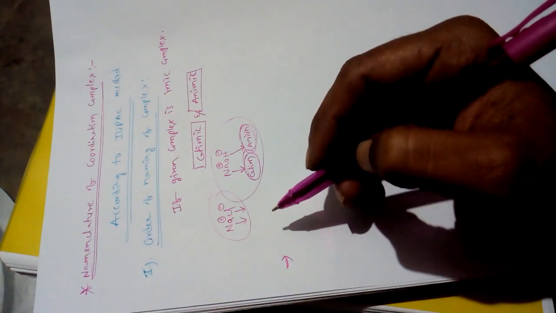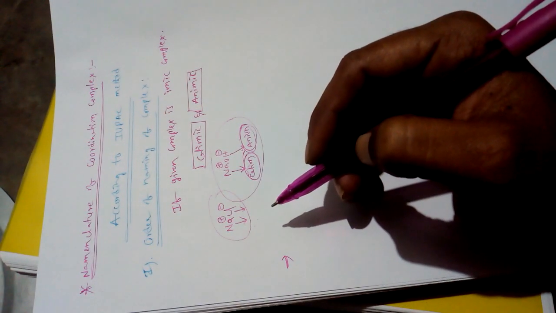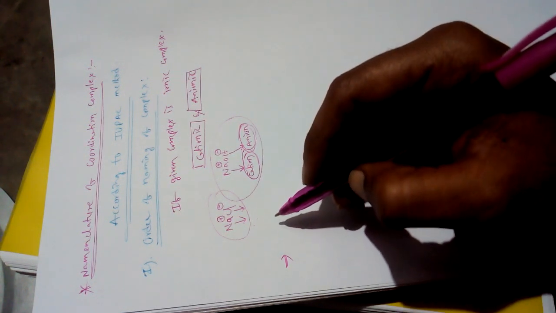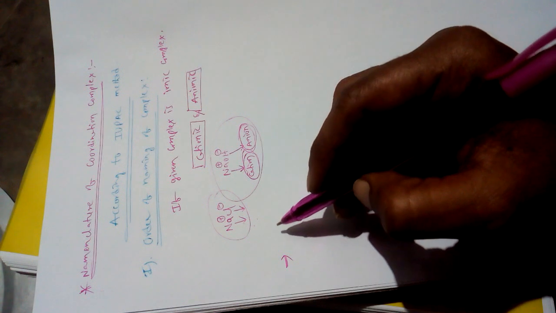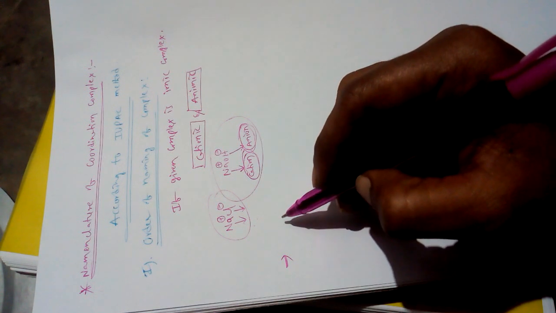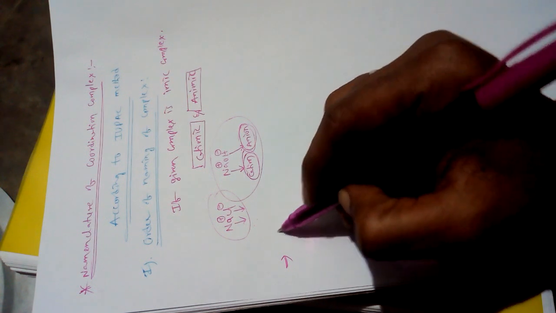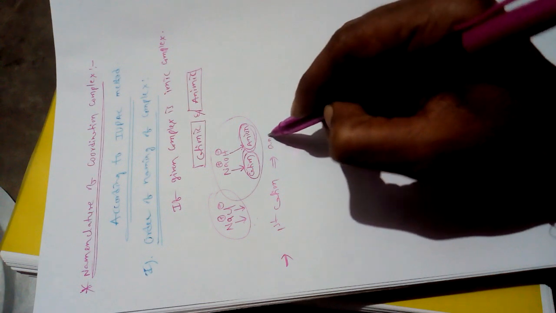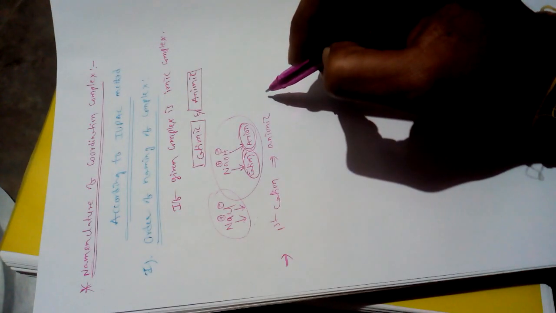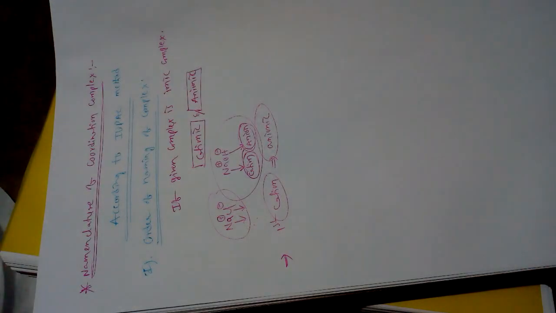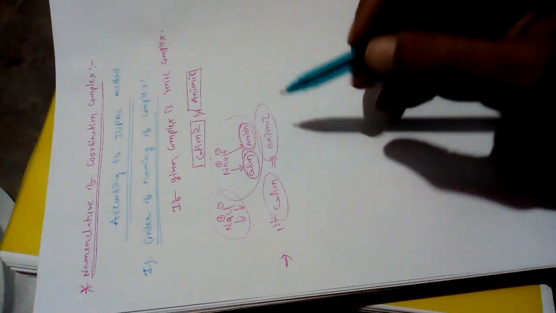If you have any queries, please comment in the comment box and I will clarify. Yes, this is the concept. When the given complex is ionic, first write the name of the cationic part followed by the anionic part, and leave a single space between both names, the cation and the anion. These are the fundamental rules of IUPAC.